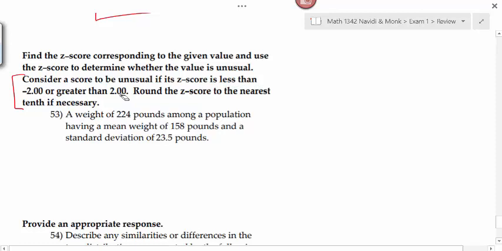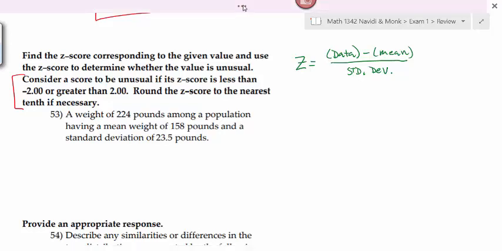I thought we did do this. This is a fair game question. Do you remember the formula for finding a z-score? Data minus the mean divided by the standard deviation. I'm writing it out using words. So we need to figure out, reading this problem, what our data value is, what the mean is, and what the standard deviation is. Then we just drop it into the formula.